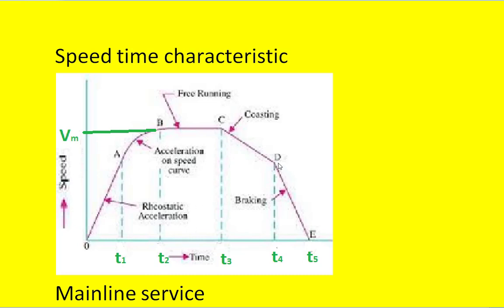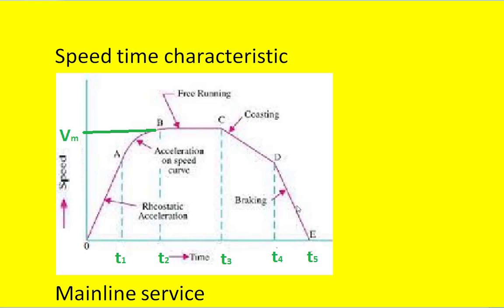Next, CD. In this region, speed is reducing, and this happens when the power supply to the train is off. When the supply is cut off to the train, that period is called the coasting period.